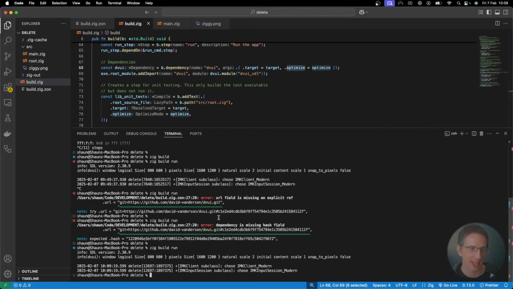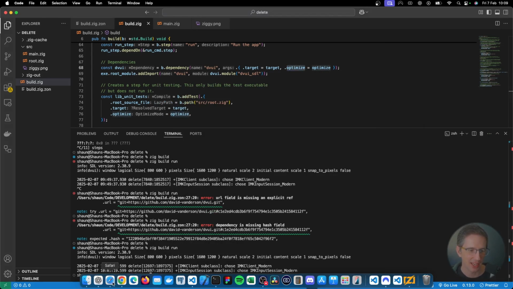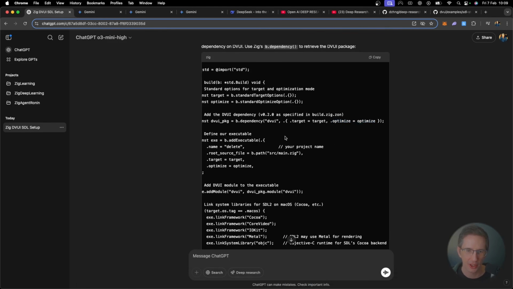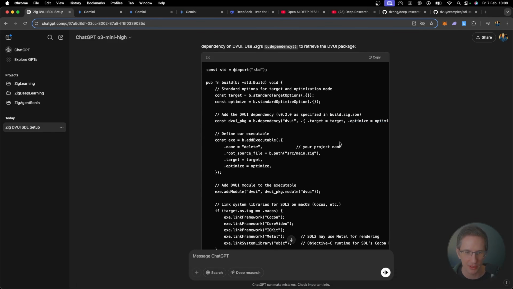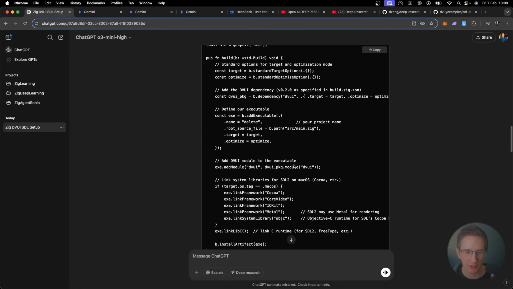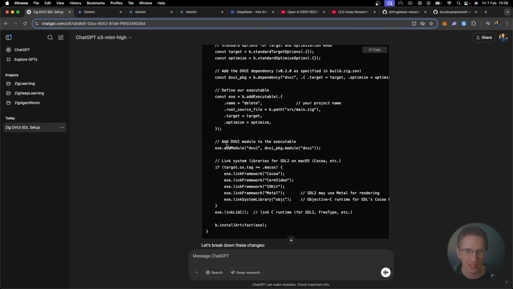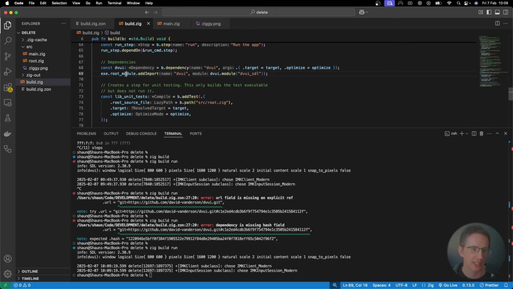Okay, let's execute that, or let's close that down, I should say. And let's go back here. So good. So that's taught me something. That's useful. I'm actually really impressed with this. This is good. And then add module. Yeah, but it's not add module. It's actually root. The add module won't work. It's exe.root_module. I had to find a YouTube video to figure that part out.